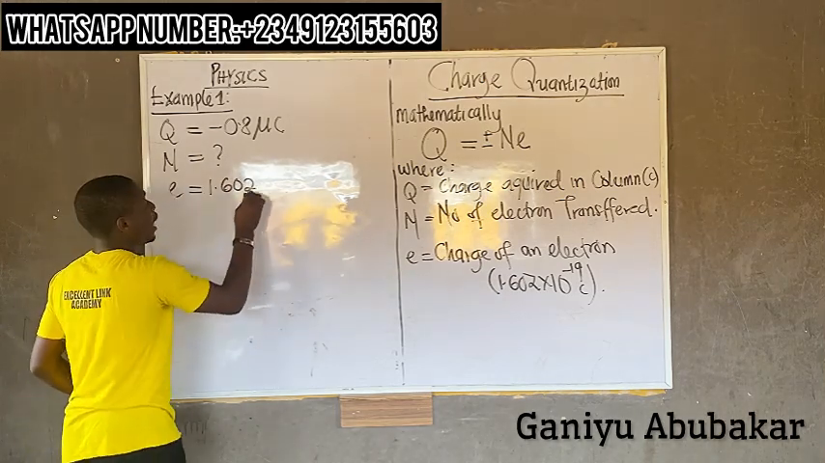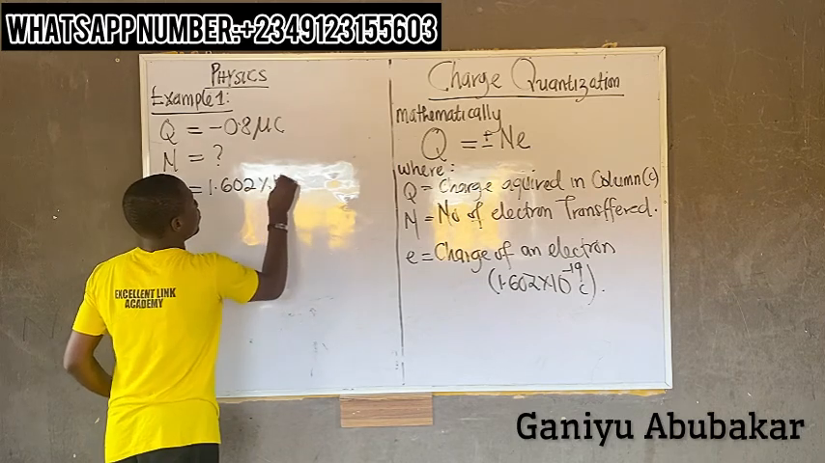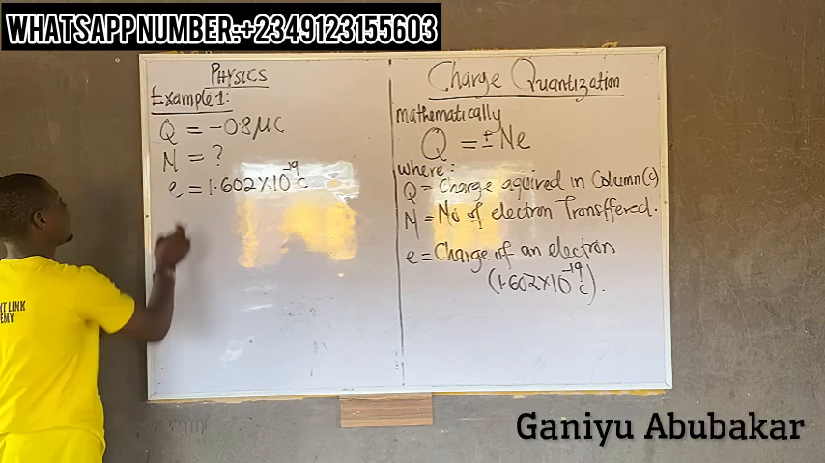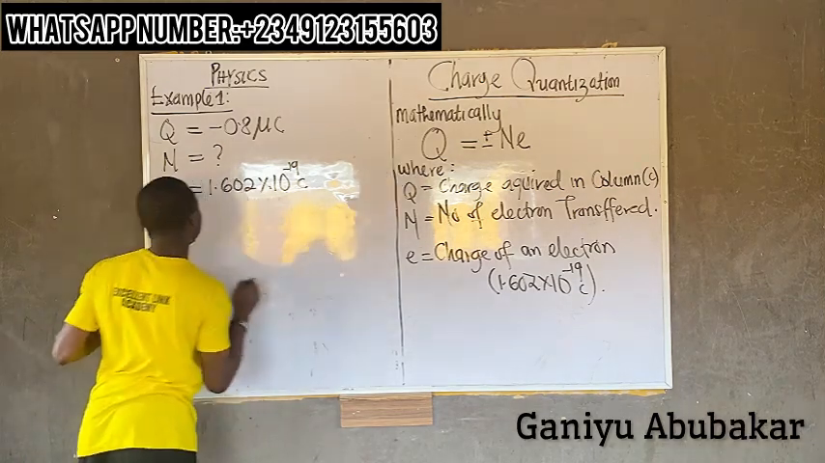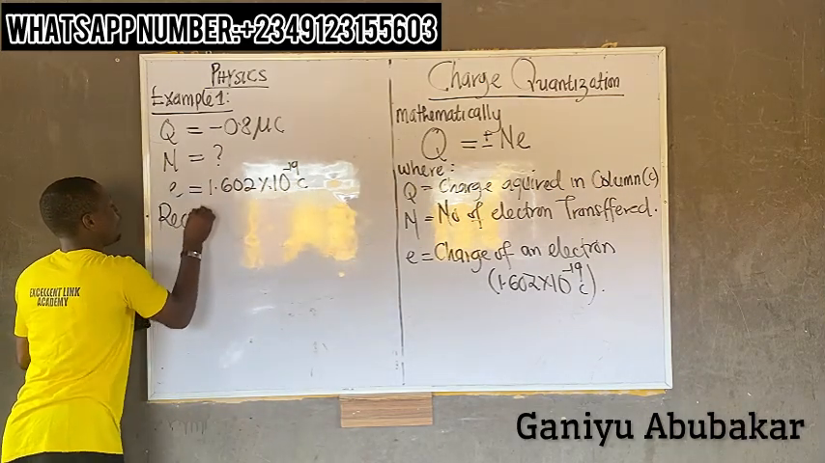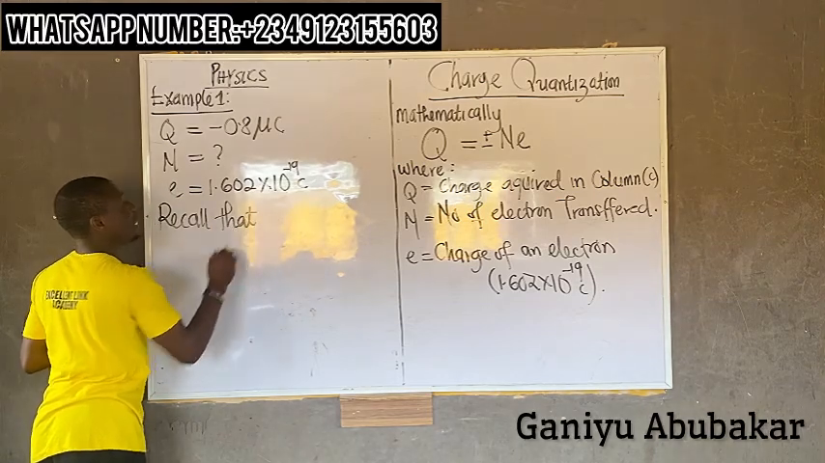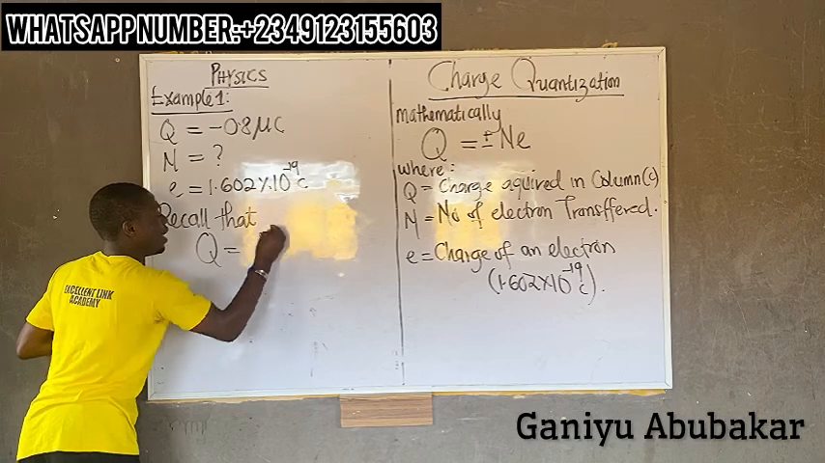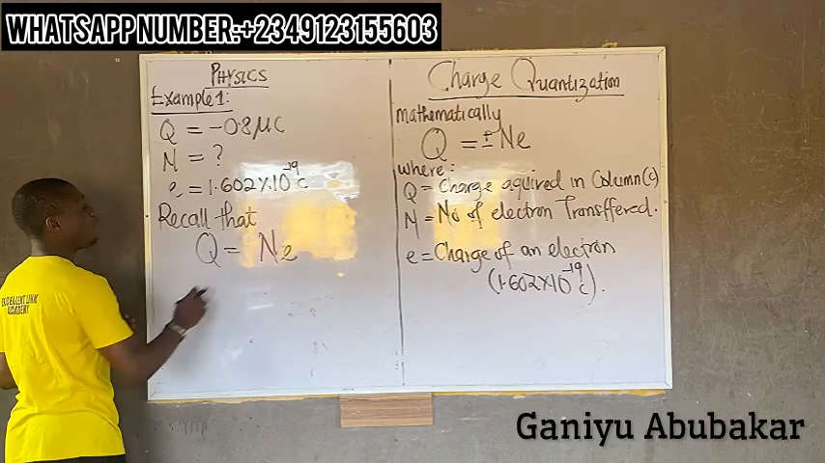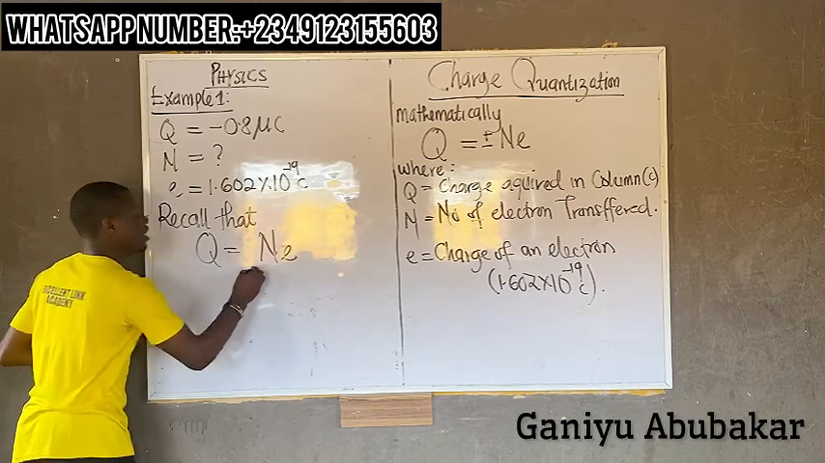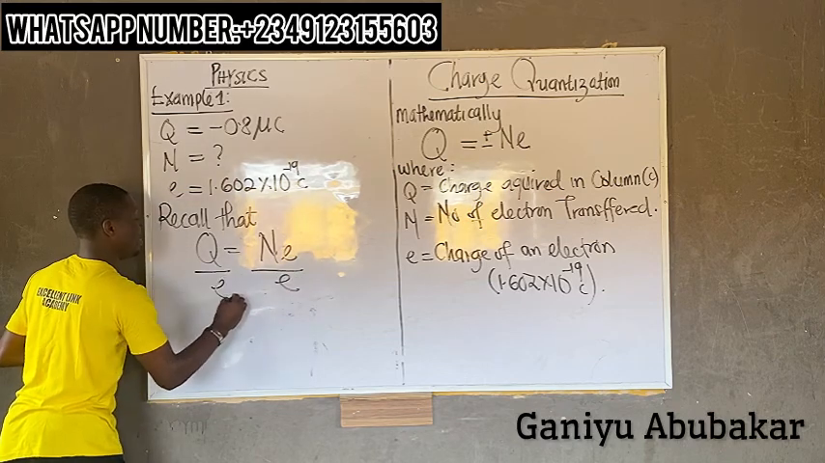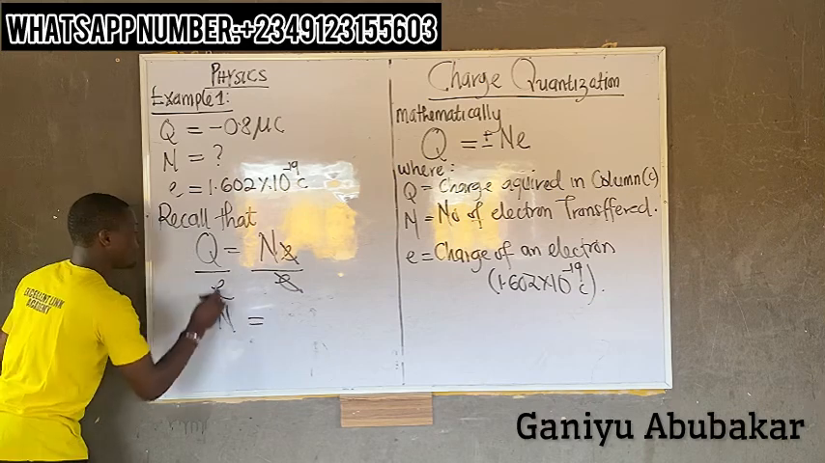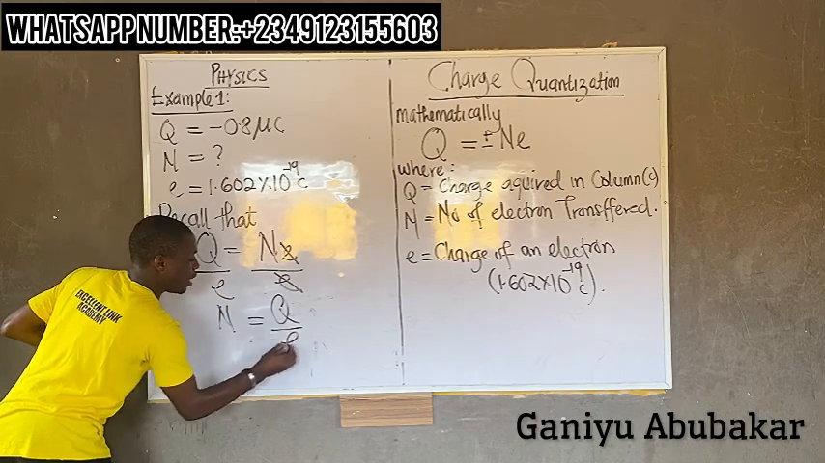1.602 times 10 to the power minus 19 coulomb, right? We said it's a constant value. Let's get N. It's easy, as we said. Recall that we established that charge quantization, capital Q, is equal to NE. I'm looking for N. It's easy. Divided by E, divided by E. This E will cancel this. So I'm having that N is equal to capital Q over E.